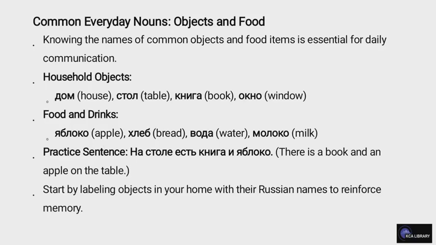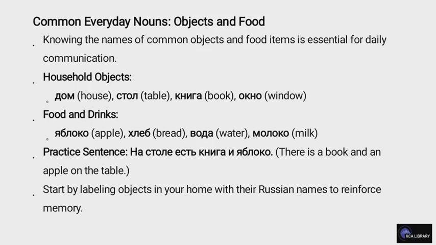Common everyday nouns, objects and food. Knowing the names of common objects and food items is essential for daily communication. Household objects: dom, house; stol, table; kniga, book; okno, window.